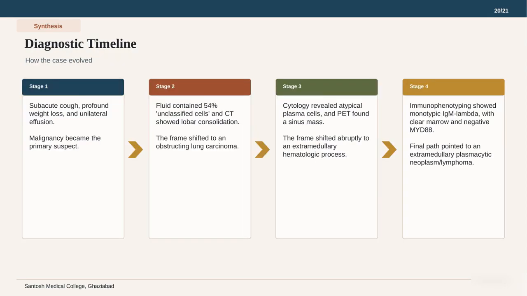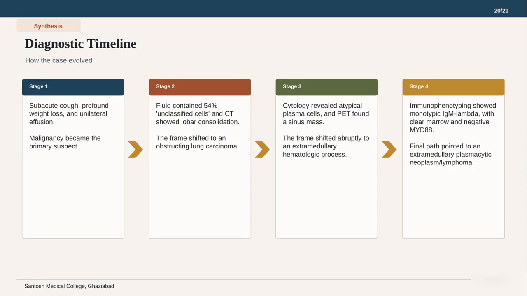This diagnostic timeline provides a clear summary of how the case evolved through 4 distinct stages. In stage 1, a subacute cough and weight loss made malignancy the primary suspect. By stage 2, the focus shifted to an obstructing lung carcinoma due to the CT findings and the unclassified cells in the fluid. Stage 3 brought an abrupt shift to an extramedullary hematologic process after cytopathology identified atypical plasma cells and PET imaging found a sinus mass. Finally, in stage 4, immunophenotyping and a clear bone marrow pointed to a rare extramedullary plasmacytic neoplasm.